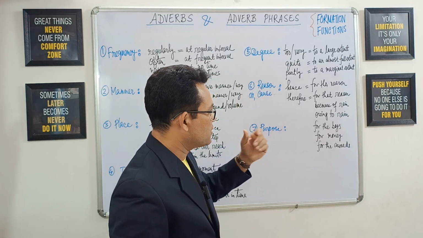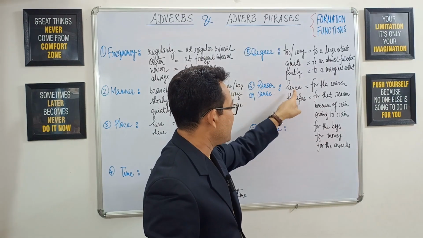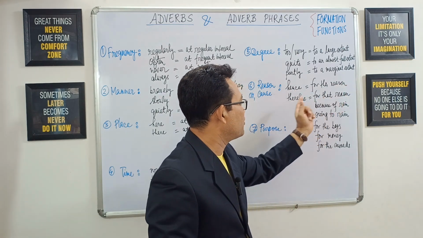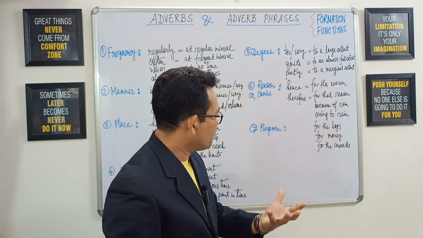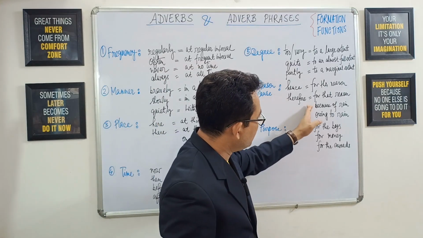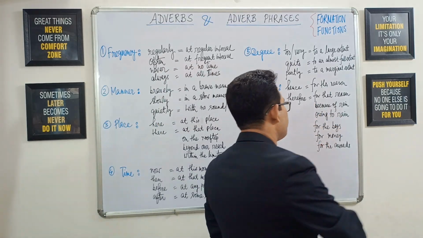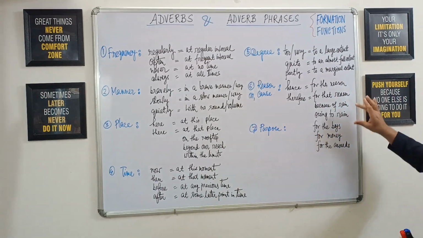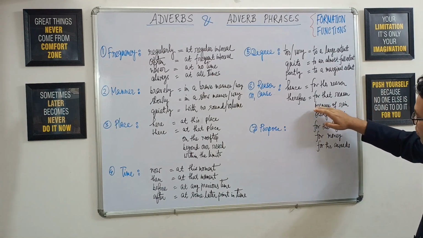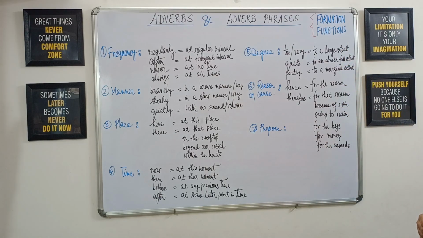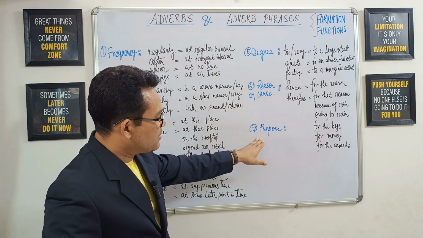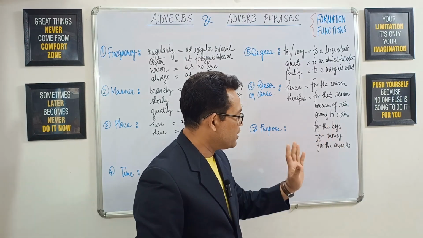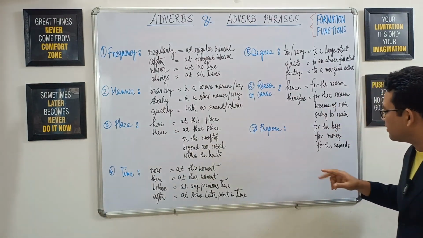Then reason or cause. We have single word adverbs like hence and therefore. They can be expanded into for this reason and for that reason respectively, after which I have given two adverb phrases: because of rain, owing to rain. So here, because of is the preposition, owing to is the preposition, after which we are getting nouns. So they are ultimately adverb phrases. Then purpose, for example, for the boys, for money, for the awards. So you see that we are beginning with the preposition for in all the three cases.